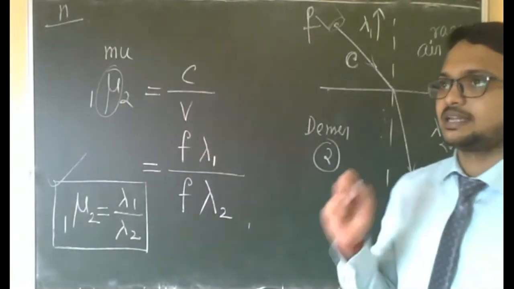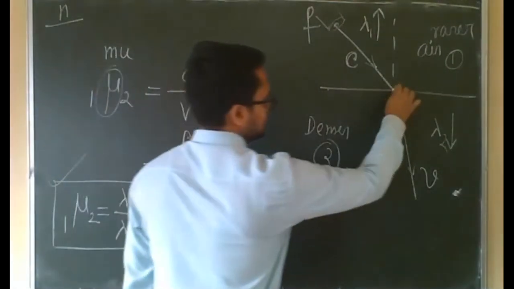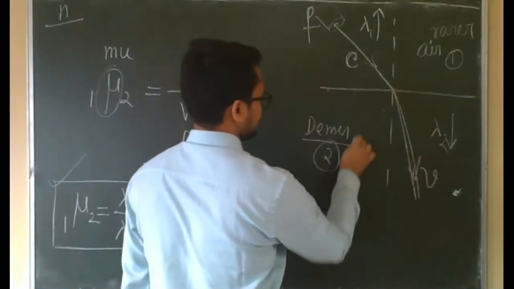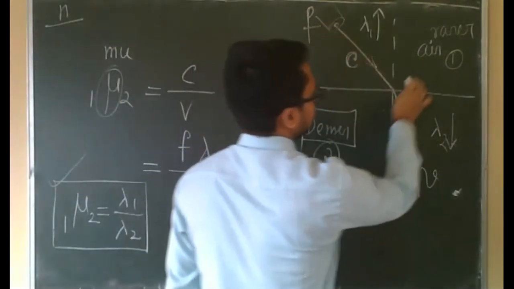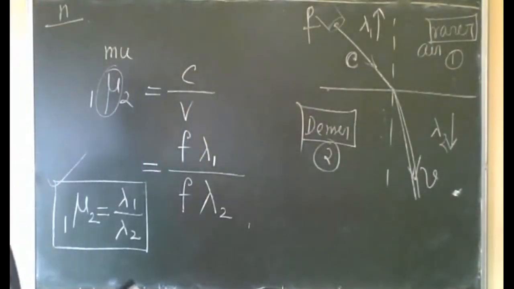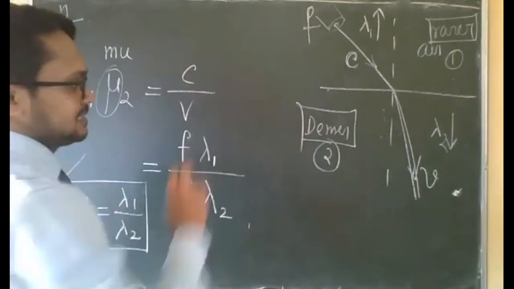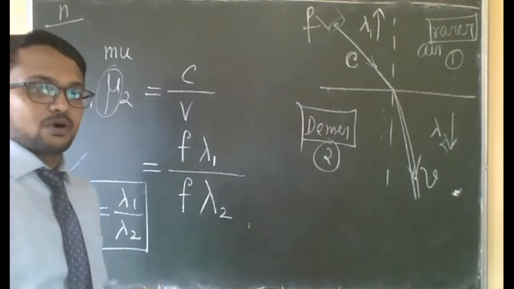Second medium means the one in which light is entering. This one is the denser medium. First medium means the one through which light is coming, which here is a rarer medium. So the medium through which light is coming is the first medium, and the medium into which light is entering is the second medium. Now come to the next points.